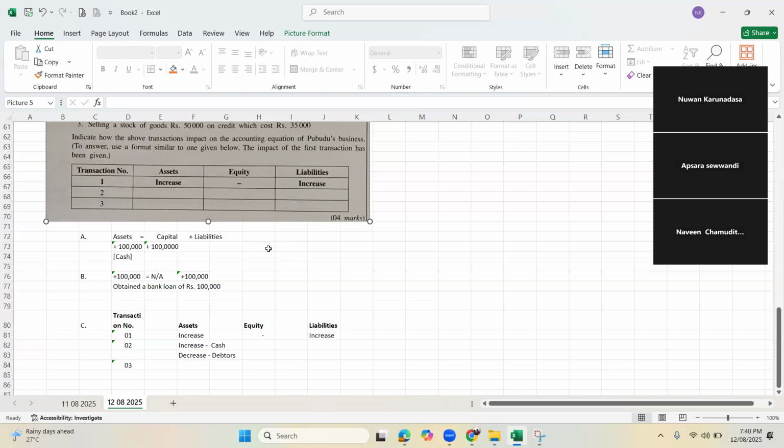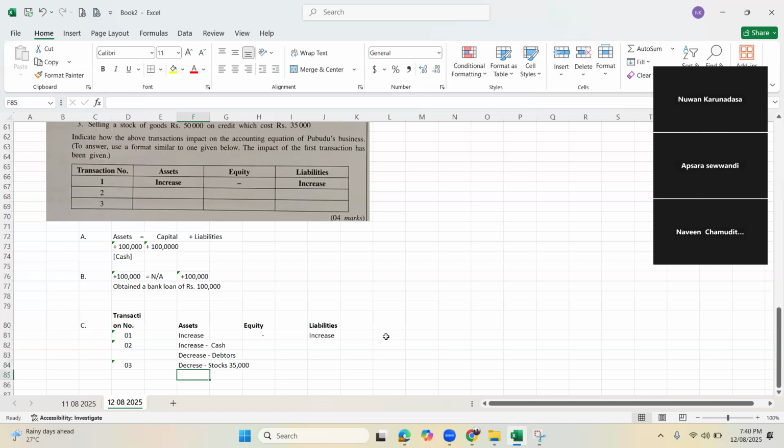No, incorrect. What is going out? Stock. Stock is what? Is it a liability? Asset. Asset comes down. Decrease what? Assets. What is it? Stocks.